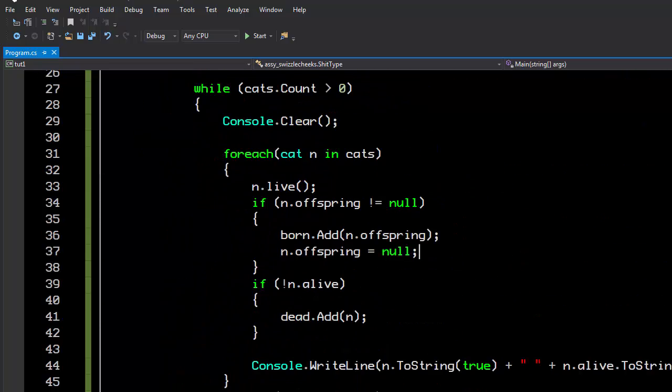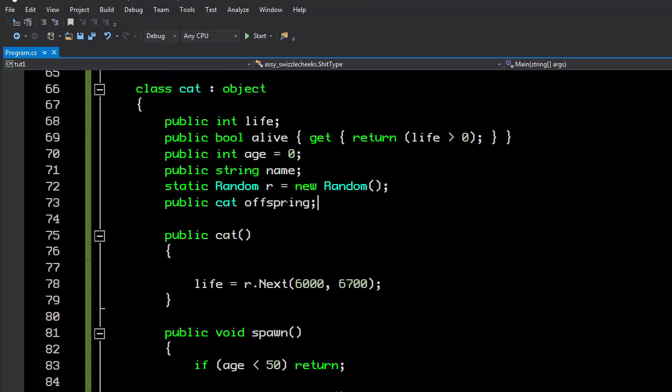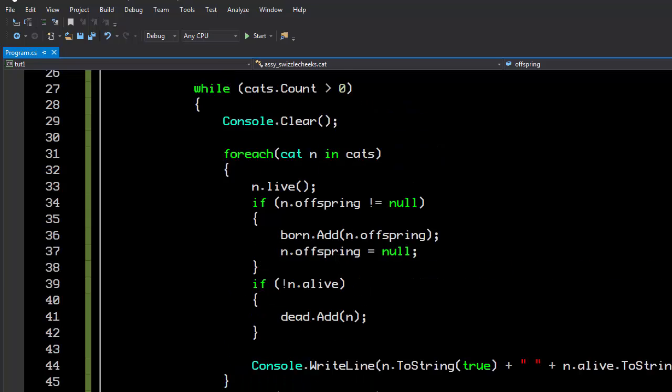So what we're going to do here is, instead of this offspring jazz, we're going to create events. And events are used where you have an object and it needs to inform the outside world that something has happened or give it something. And we're going to create a born event and a dead event so that the loop that we have, our program, can just subscribe to these events and respond to them without having to do gymnastics with all of this other stuff.